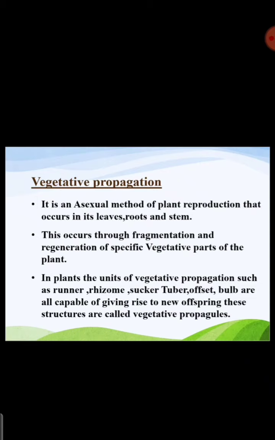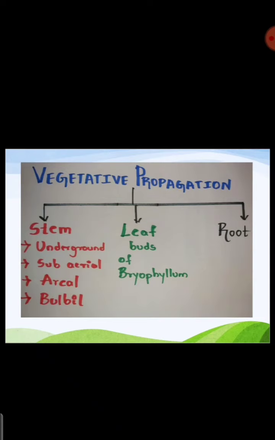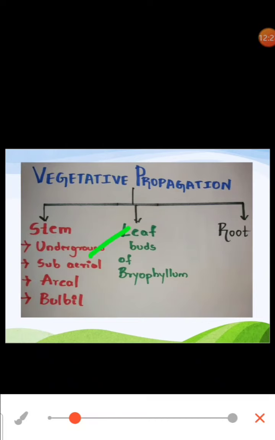That we call vegetative propagation, right? So it may be through the leaves, roots, or the stem. So that we studied. Vegetative propagation may be through the stem, leaves, or root. If it is occurring through the stem, we can again classify it as underground, subaerial, aerial, and bulbil.